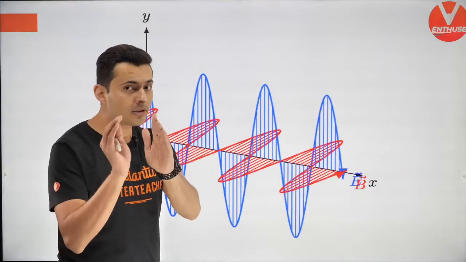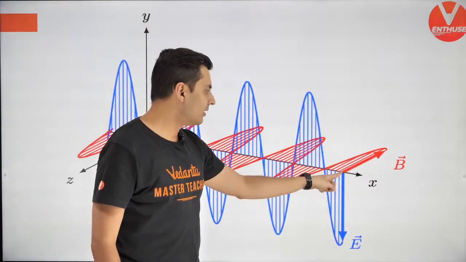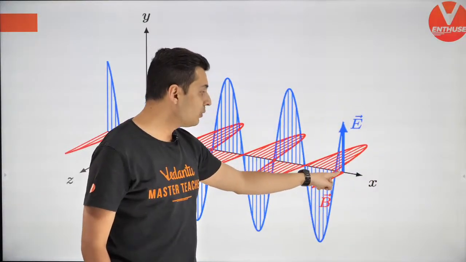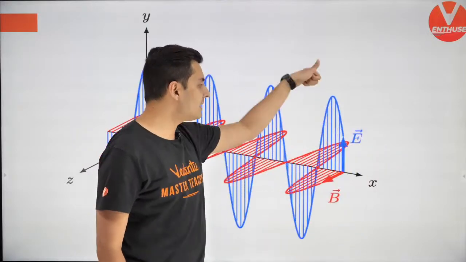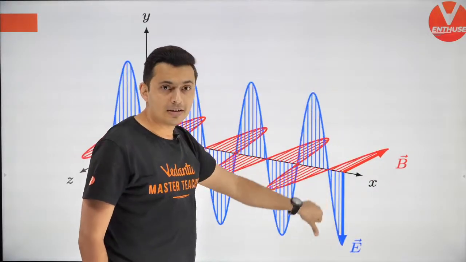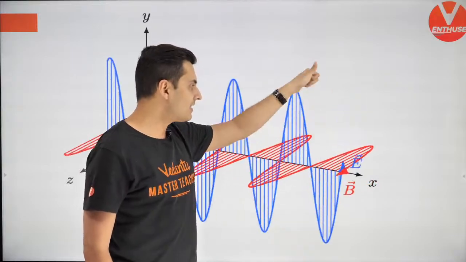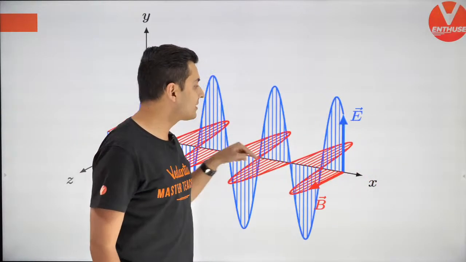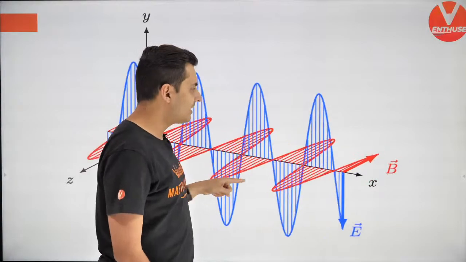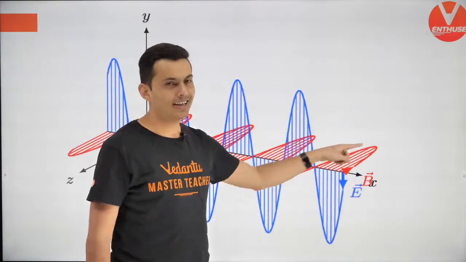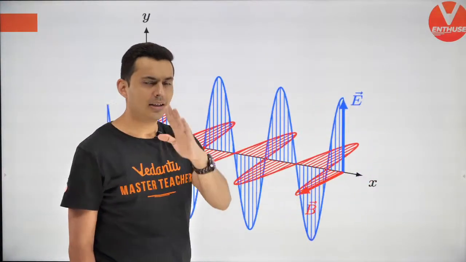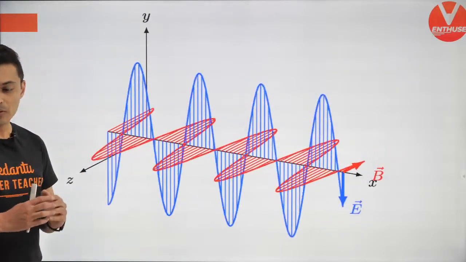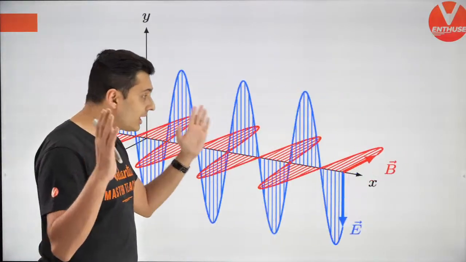Now, what it also means is, if you stand over here, for example, you will see the electric field will continuously keep on changing, like a SHM, and the magnetic field will also simultaneously keep on changing in the perpendicular direction at any given point. I hope this makes sense. Alright, so that's one thing.